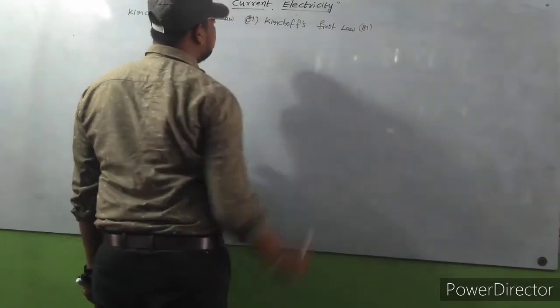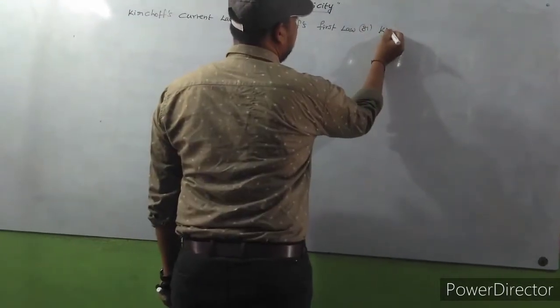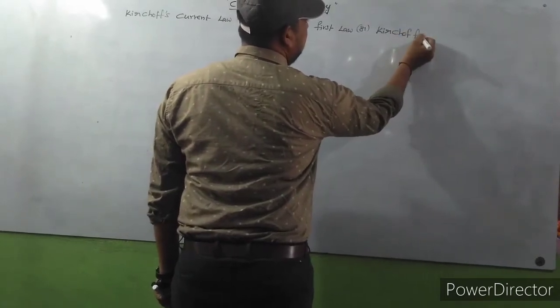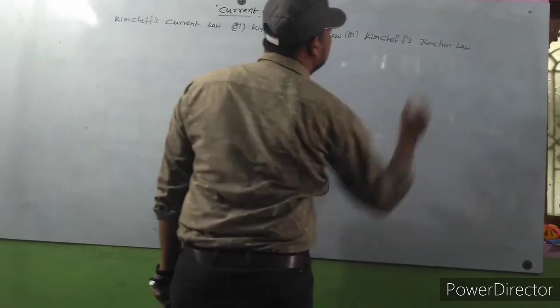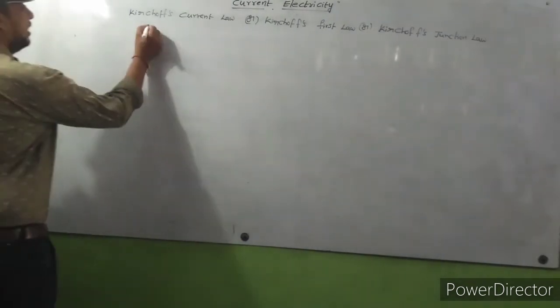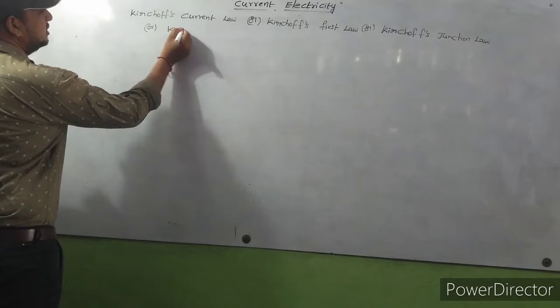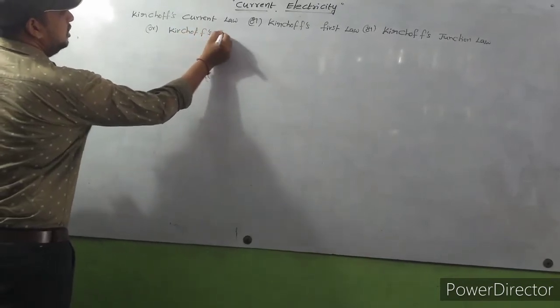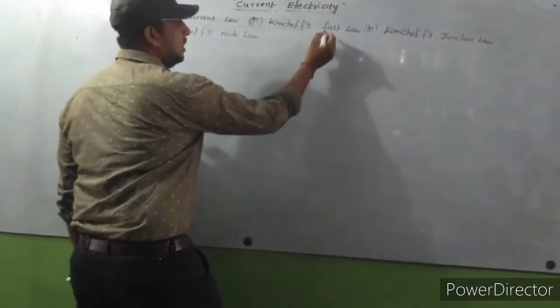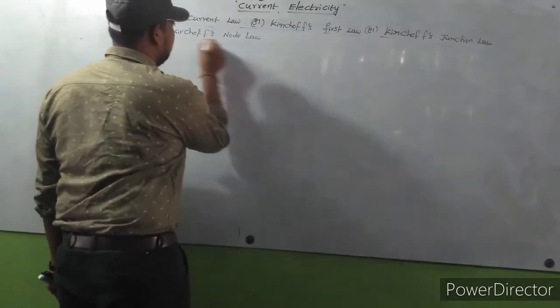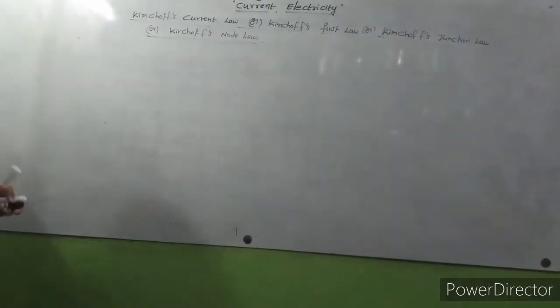It is also called Kirchhoff's junction law, or Kirchhoff's node law. Okay, so this is the topic. Now we are going to discuss Kirchhoff's current law, Kirchhoff's first law, also called Kirchhoff's junction law and Kirchhoff's node law.